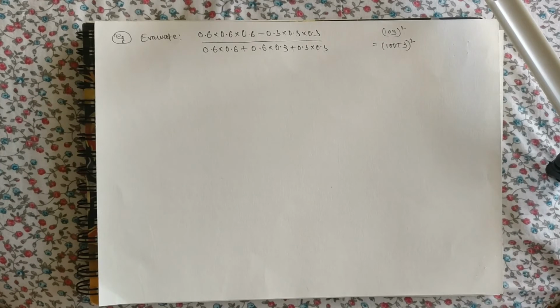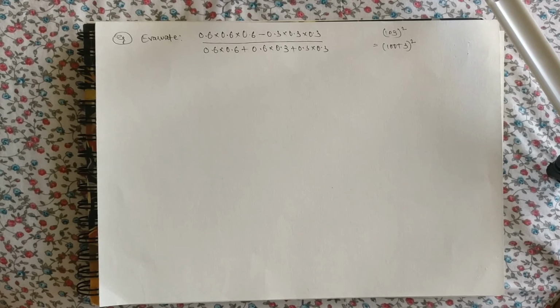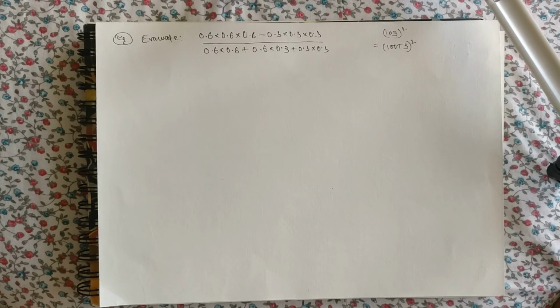Some genius students actually multiply 103 by 103 and show the multiplication and say that I want the full marks because the answer is correct. You will get 0 marks. Please understand, we are not testing your multiplication skills here. We know that you know how to multiply, you are in class 9. Here you have to use identities. This chapter is of algebra. Don't multiply and leave the answer.